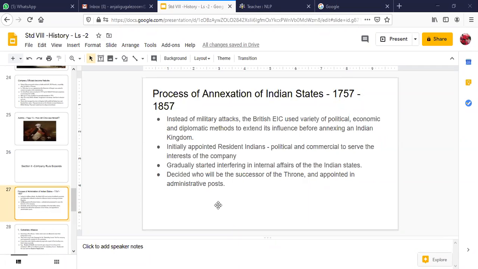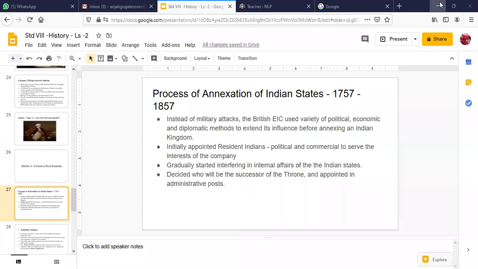So, okay, now I'm starting with the explanation here. Yesterday we discussed how the process of annexation started. Initially, the British East India Company was not very comfortable doing the administration of the Indian states because there were a few barriers for them.